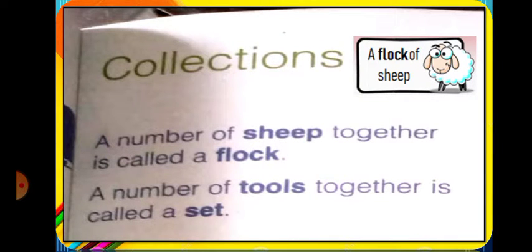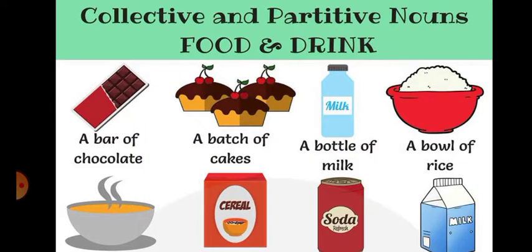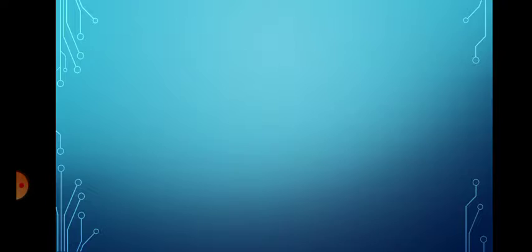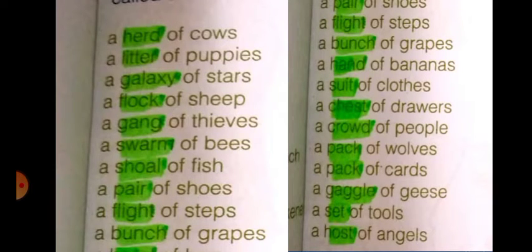Open page number 35 and look at the topic. The topic is collections. A number of sheep together is called a flock. A number of tools together is called a set. This is the definition of collection. Here are some collective nouns which we will use for specific animals, people, things, etc.